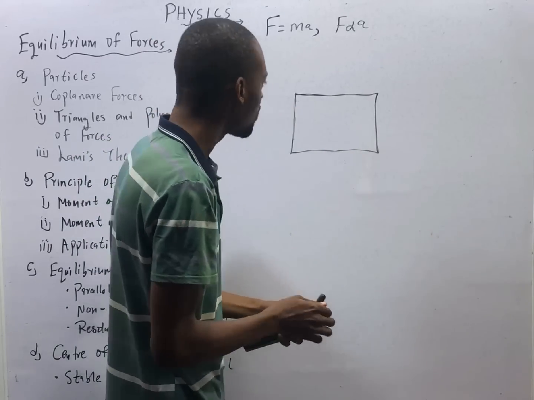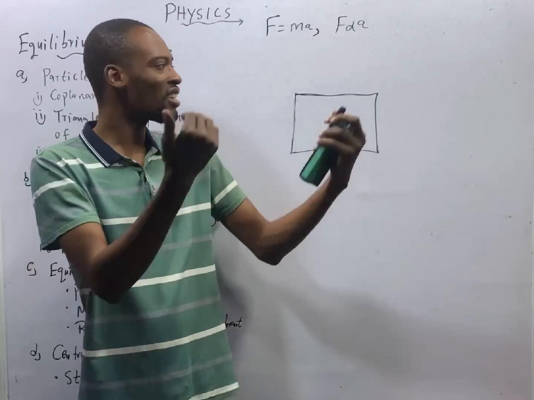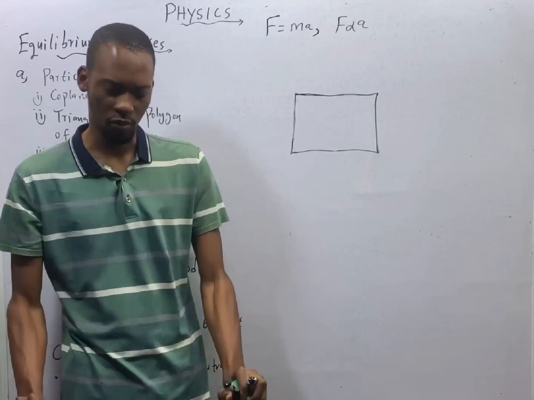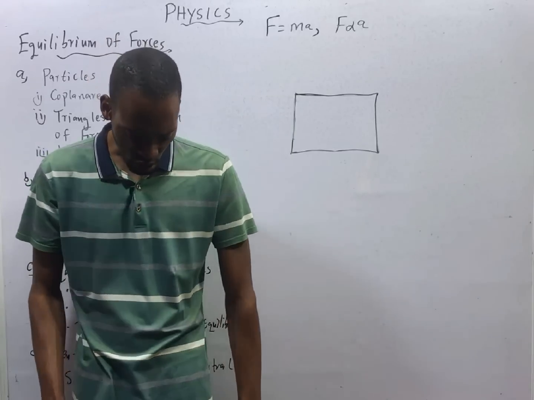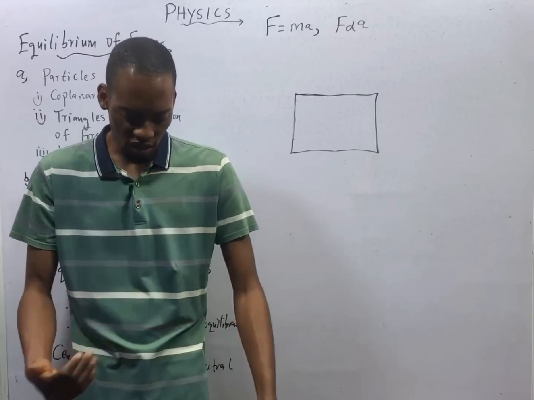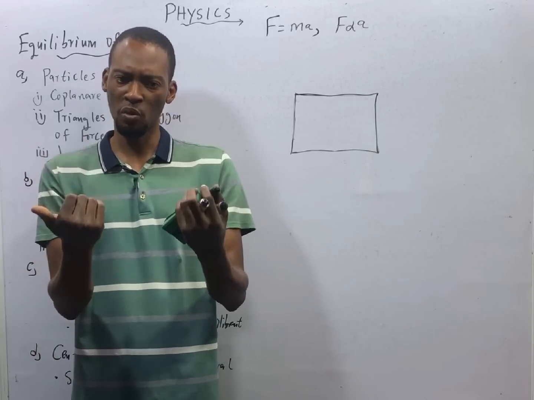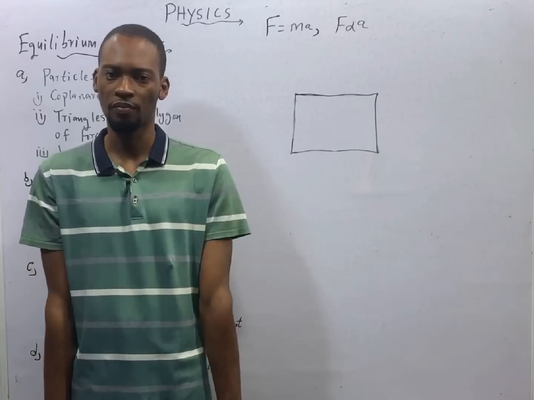If that is clear, Newton's third law says that for every action, there is an equal and opposite reaction. Why am I able to stand like this? It is simply because the force that is acting downward, my weight, there is another force trying to balance my weight, and that force is equal to my weight. Otherwise, I will fall down.